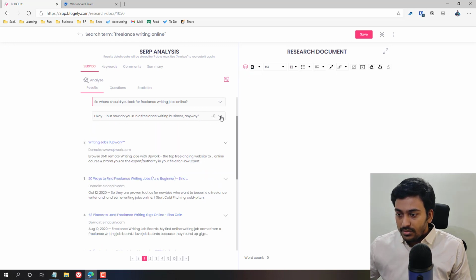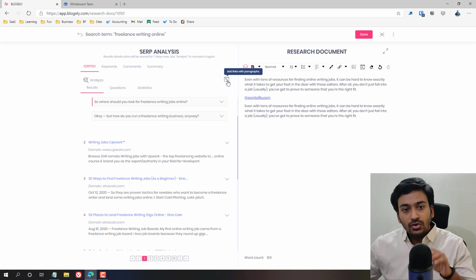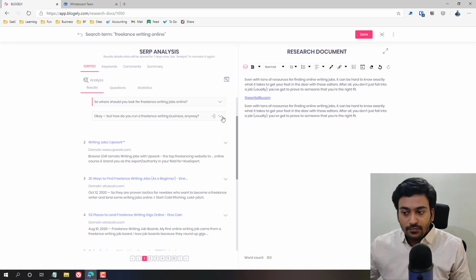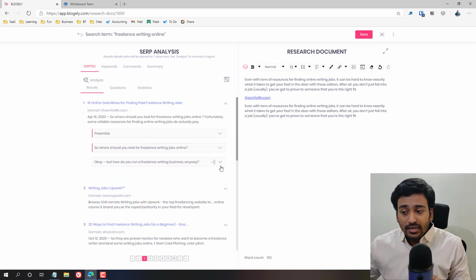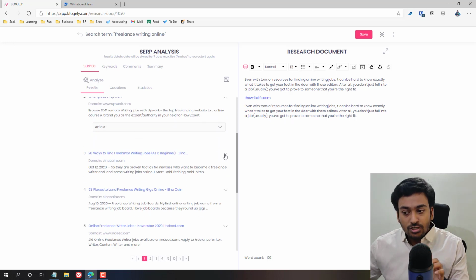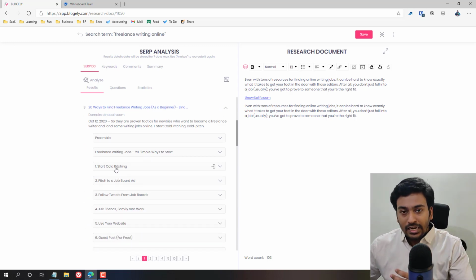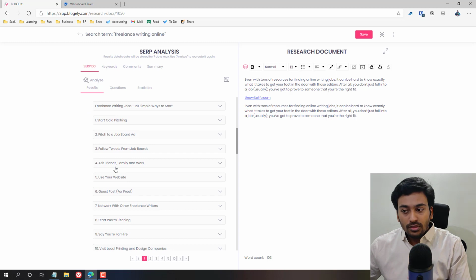I've taken this, and let me open it and click here, still not disabled. What happens is, okay, you can see once you clicked on it correctly, now it won't show you the URL. So there is a preference for you as well. Like that, it will scrape whatever the page content is for each website, with the structure of the page, and it will show you all the data.